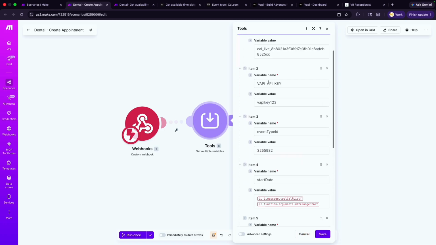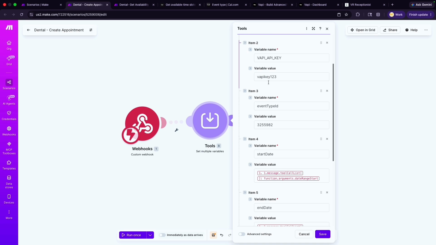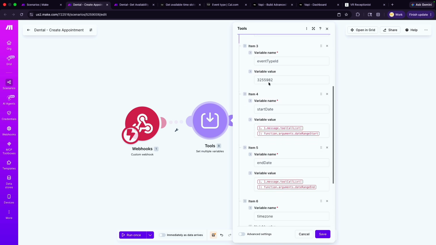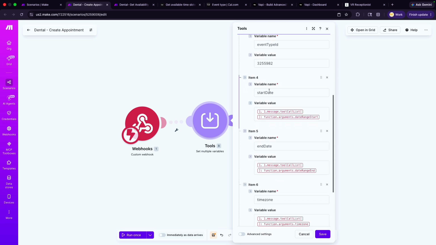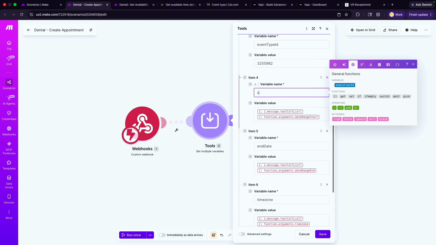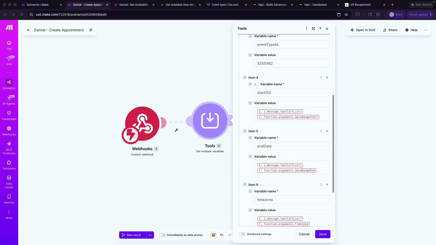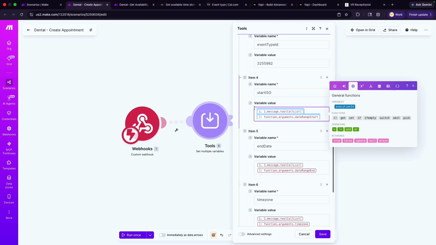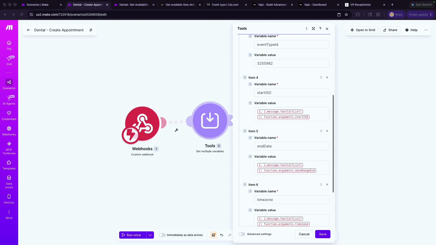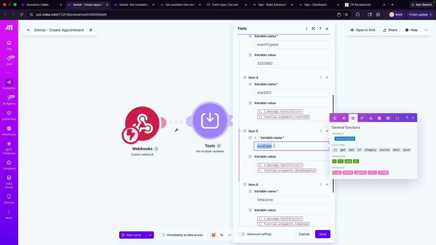So again, we have our Cal API key, the Vapi API key, and the event type ID. Instead of start date, we're going to need start ISO. All of this is going to be coming from the webhook. Once we send data to this, we will have all of the things that we need. I'm just copying the variables here. Again, the link is in the description and you can find everything in there.